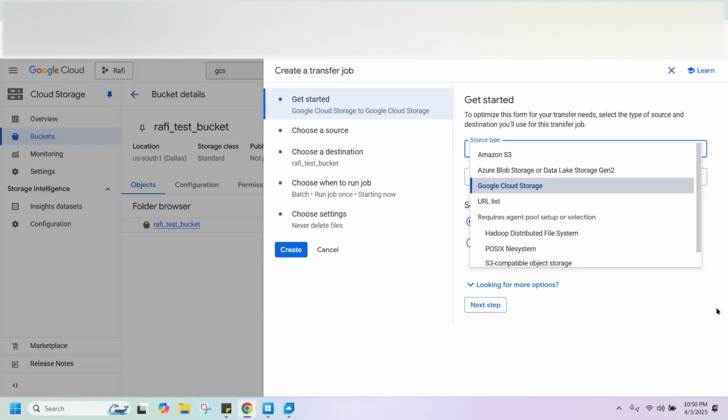I'm trying to understand. Okay, it's like moving from one cloud to another cloud. So if you had data in AWS and you want to pull it in here, you would use that option. But if you're uploading data from your machine or your on-prem database, then you need to do it the other way. There's a different, not manual approach.